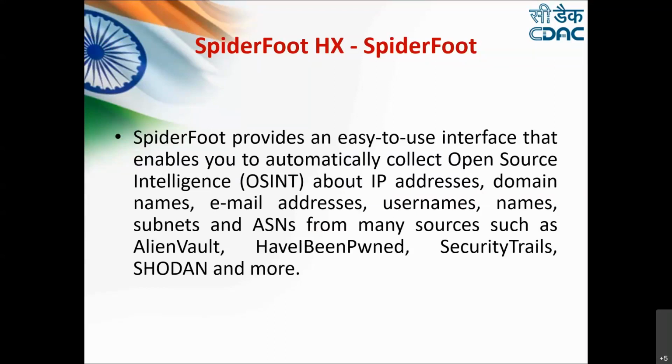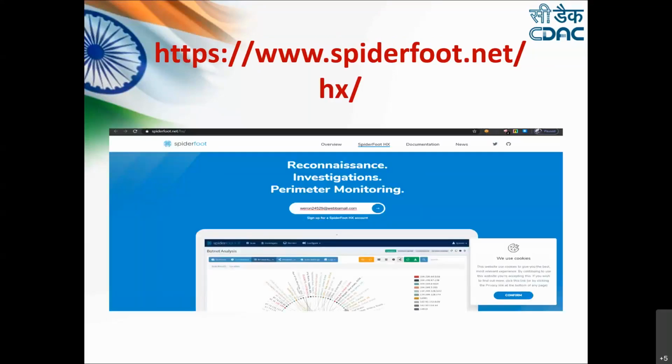It gives you information about IP addresses, domain names, email addresses, usernames, and lots of other things. SpiderFoot HX can be accessed by finding it through Google. Here you have to register with your email, and with a particular email you will only get the chance to identify information about 3 targets. If you want information about more targets, you have to register with another email ID. Now how it works, see here, this is SpiderFoot HX.